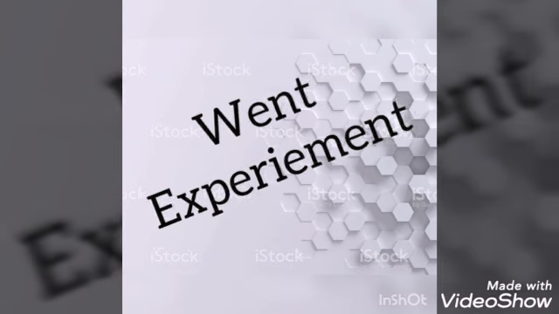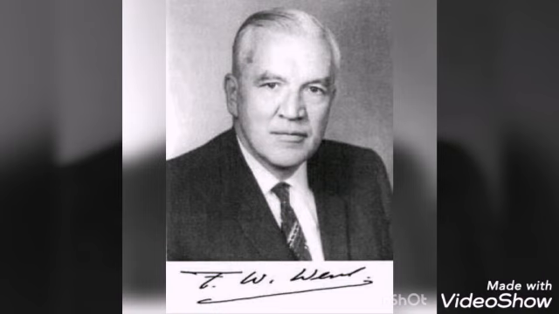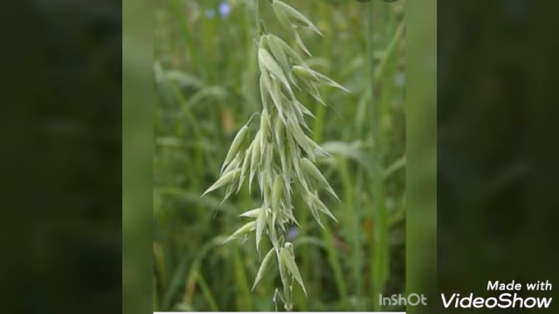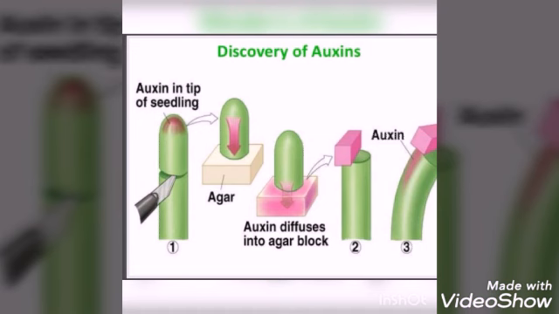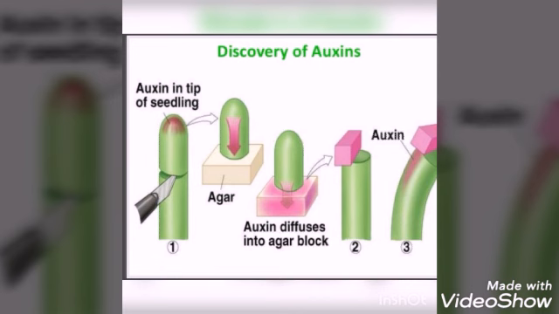Next, Went's experiment. The theory that the plant hormone auxin could play a role in phototropism was first proposed by the Dutch biologist Frits Warmolt Went. He did a series of experiments on Avena coleoptiles. Avena is an oat plant. In his first experiment, he removed the tips of Avena coleoptiles. The cut tips were placed on an agar block. Agar is a jelly-like substance obtained from red algae.